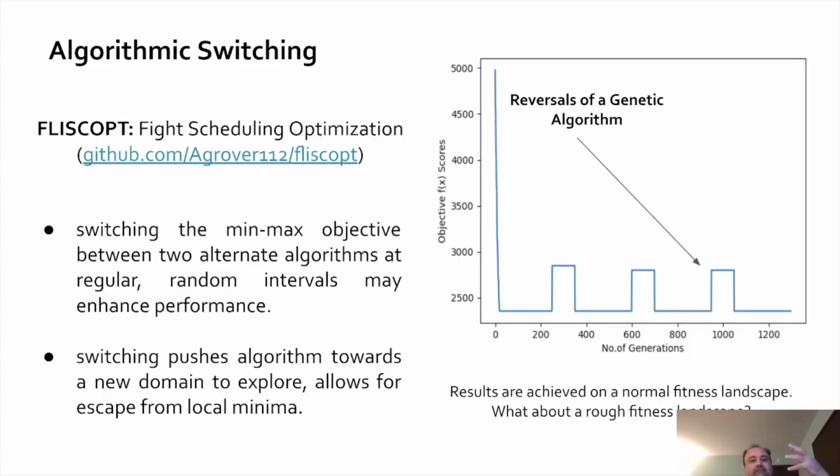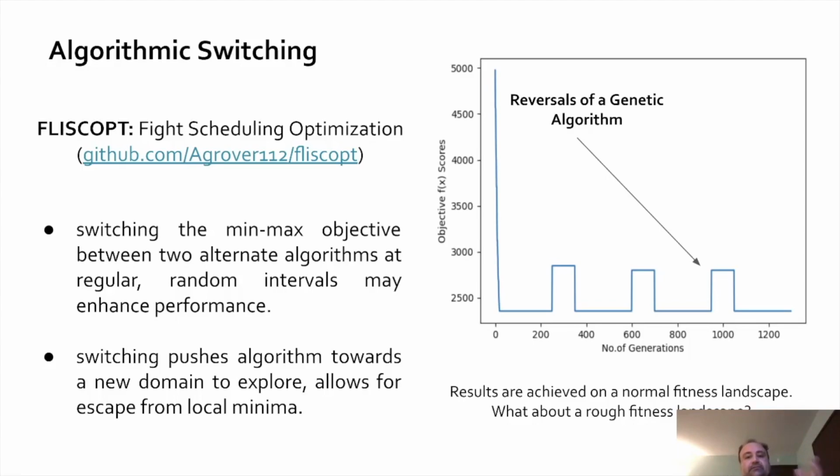So that brings us to looking at this in terms of algorithms, not just in terms of biology. And in algorithmic switching, which is something our co-author Ankit Grover developed using this FLISCOPT platform, or the flight scheduling optimization platform, he's looking at using genetic algorithms to capture the switching phenomena and using it as a criterion to improve performance on the algorithm.